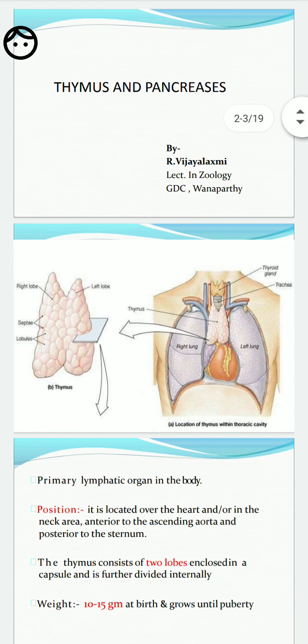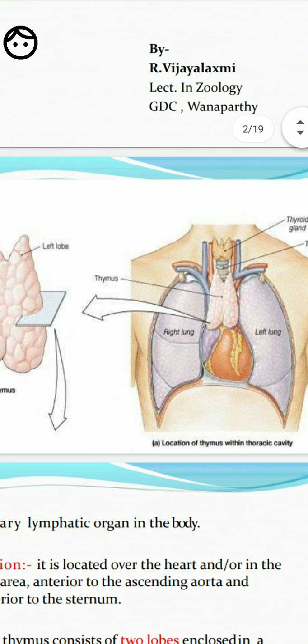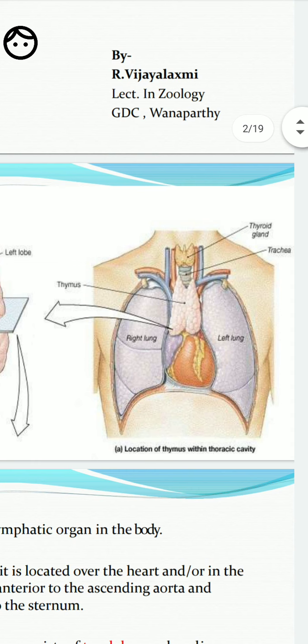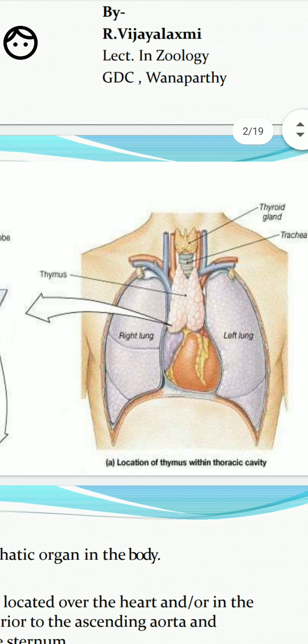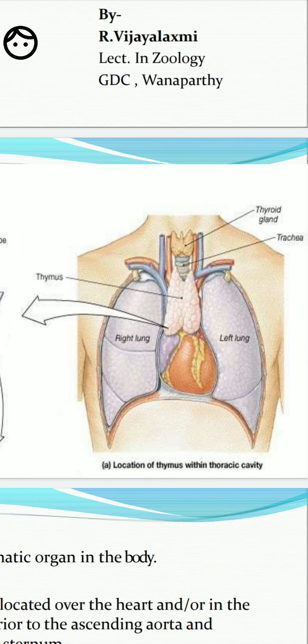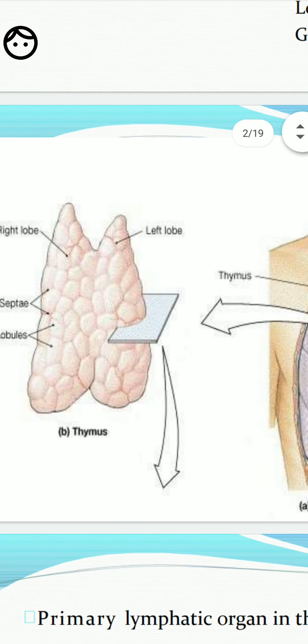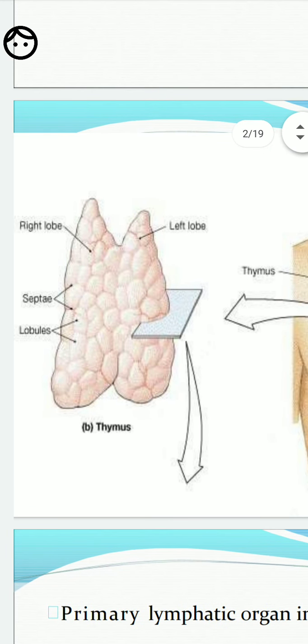The thymus gland is a bilobed structure. This is the structure of the thymus gland. It is a bilobed organ, with left and right lobes, located just behind the sternum and in front of the heart, in the upper thorax.